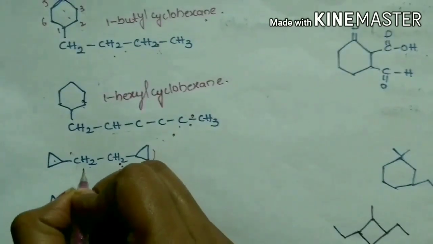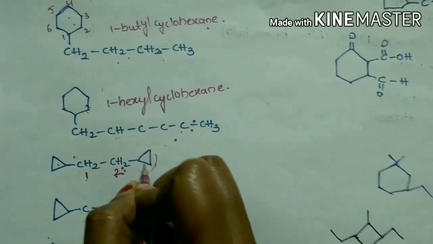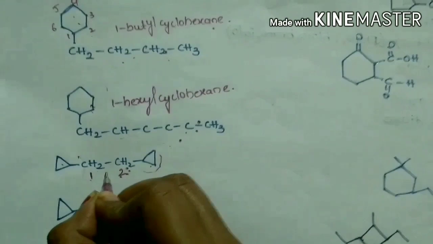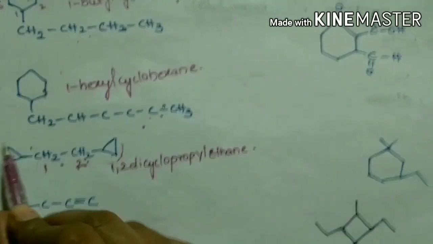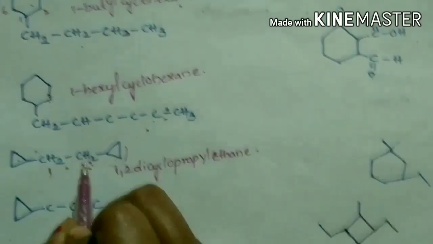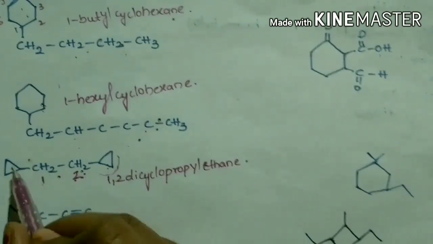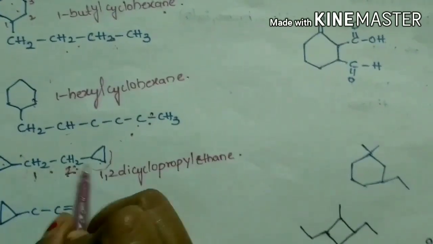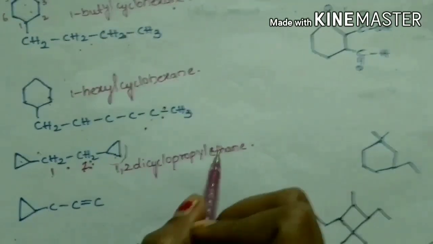So this compound can be named as 1,2-cyclopropyl ethane. As more than one cyclic ring is substituted to this open chain, we must take the open chain as the main chain, and these cyclic rings are taken as substituents. So this can be named as 1,2-dicyclopropyl ethane.